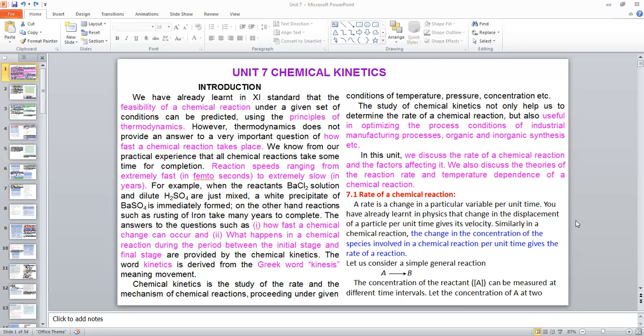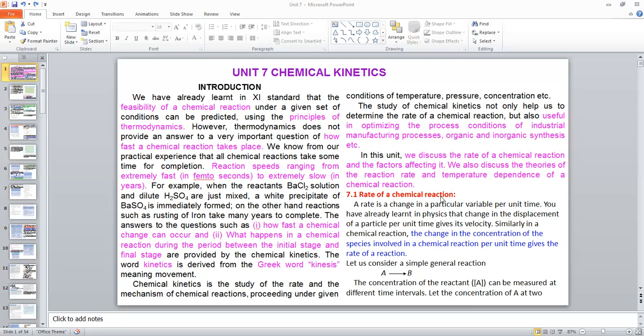It is important for industrial chemical reactions, organic and inorganic synthesis, and so on. In this chapter, we can study about the rate of chemical reaction and the factors affecting the rate of reaction, the theories of reaction rate, and the temperature dependence of a chemical reaction. Now first we can see about the rate of chemical reaction.